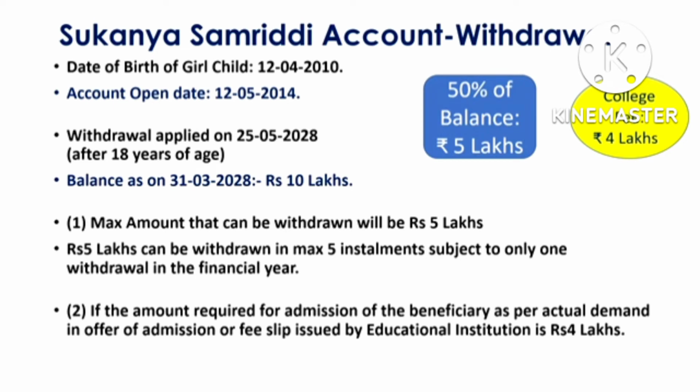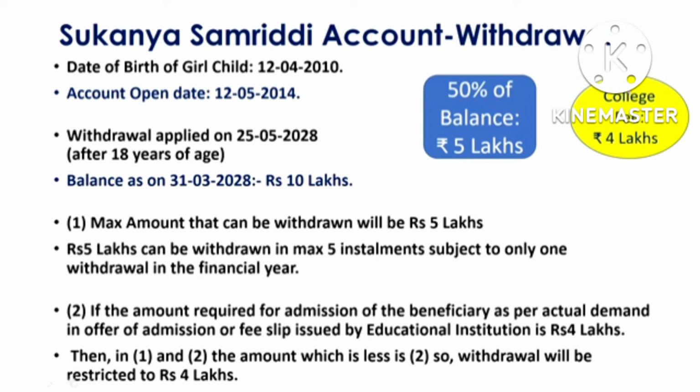Or if the admission or a fee slip is given, that means once you pay the fee, the fee slip is given, that amount also counts. If it is 4 lakhs and 50% of the balance is 5 lakhs, then whichever is less will be given. So 4 lakhs only will be given. Suppose the college fees is 7 lakhs and 50% of the balance is 5 lakhs, then whichever is less, 5 lakhs, will be given. So this you should understand.